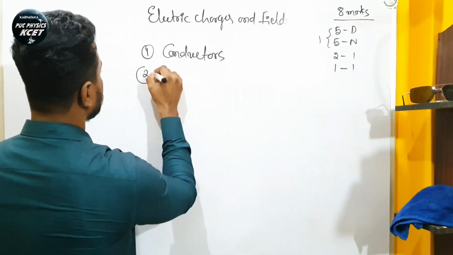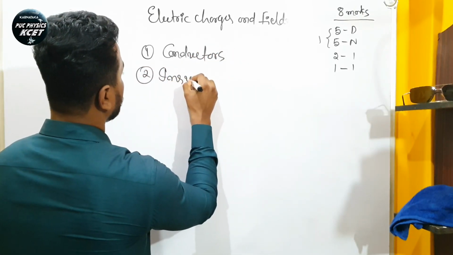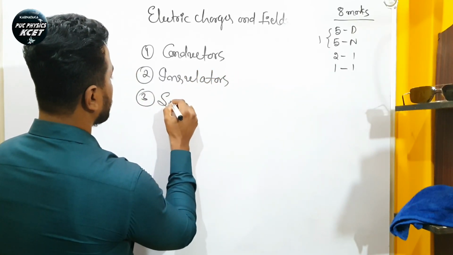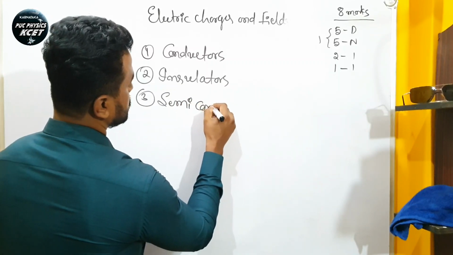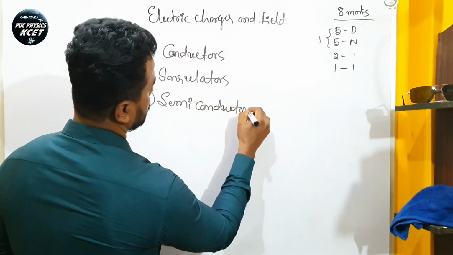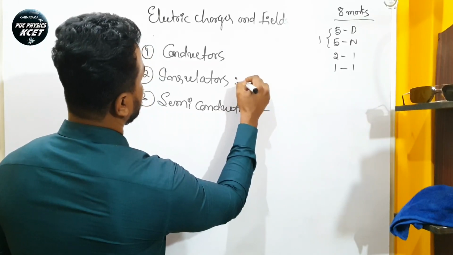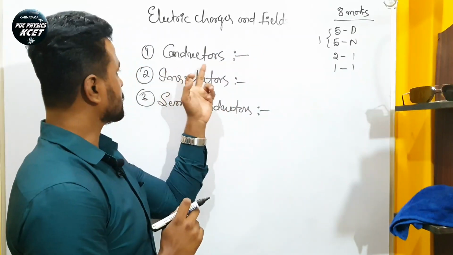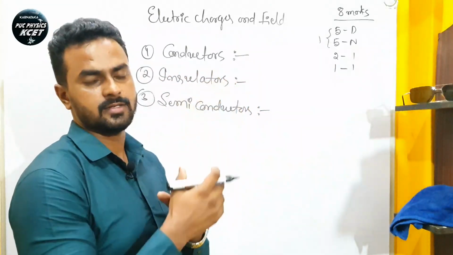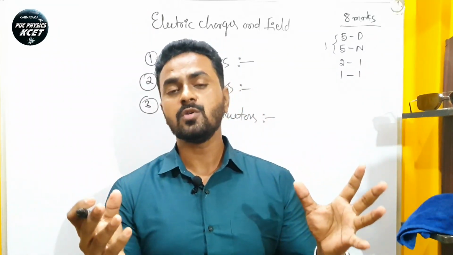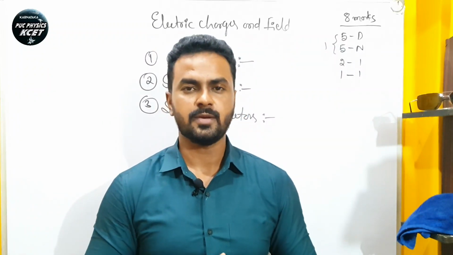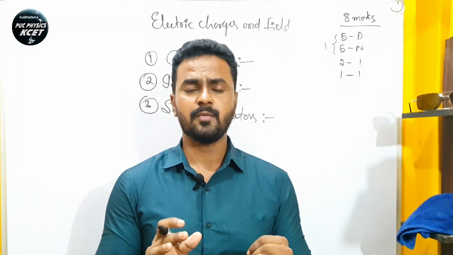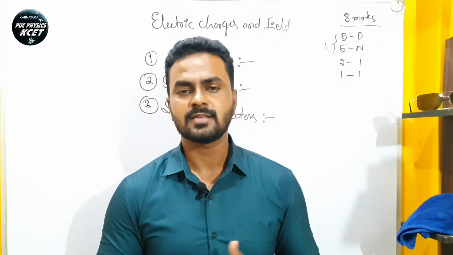The first one is conductors, the second one is insulators, and the third one is semiconductors. If you see the name, you can understand what conductors are. Conductors, in the name itself, they will conduct, right? These are the substances which allow electric charges to pass through them. The examples for conductors are gold, silver, iron, copper, human body, mercury, etc.